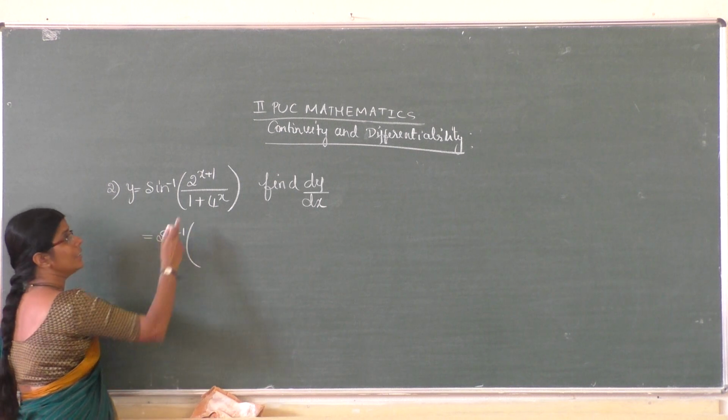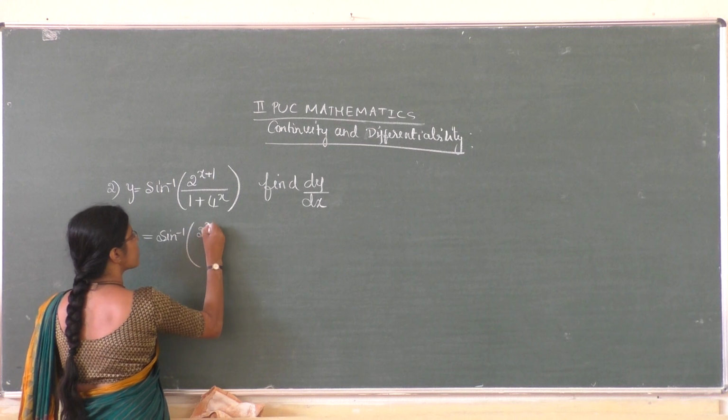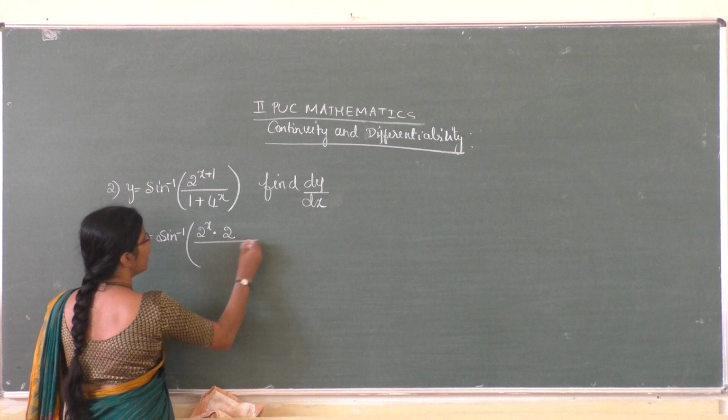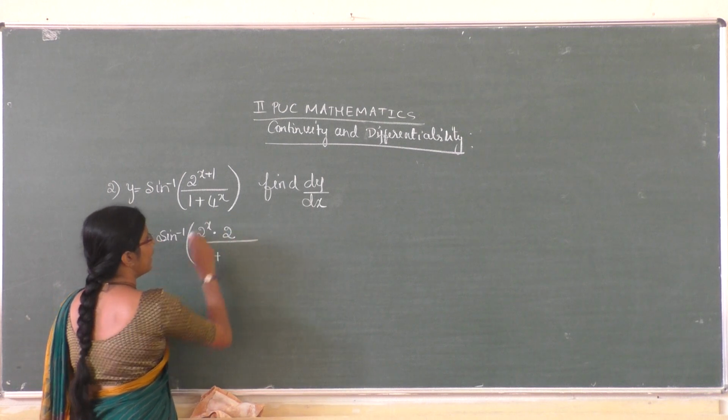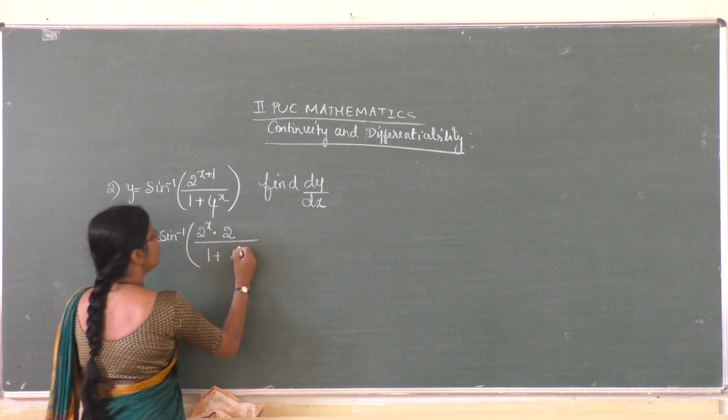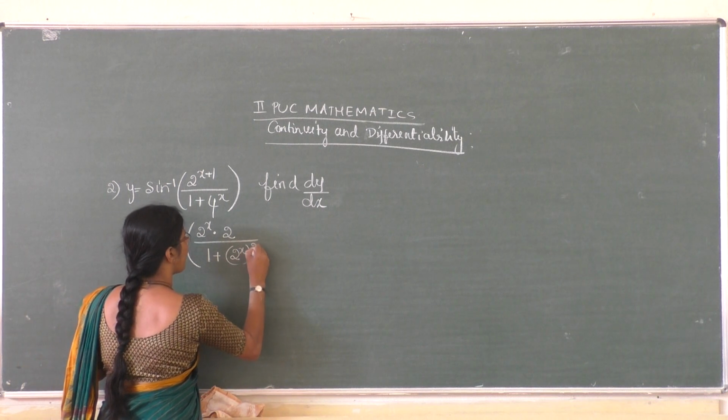Sin inverse of 2 to the power x plus 1, that is 2 to the power x into 2, divided by 1 plus, here 4 to the power x can be taken as 2 to the power x whole square.